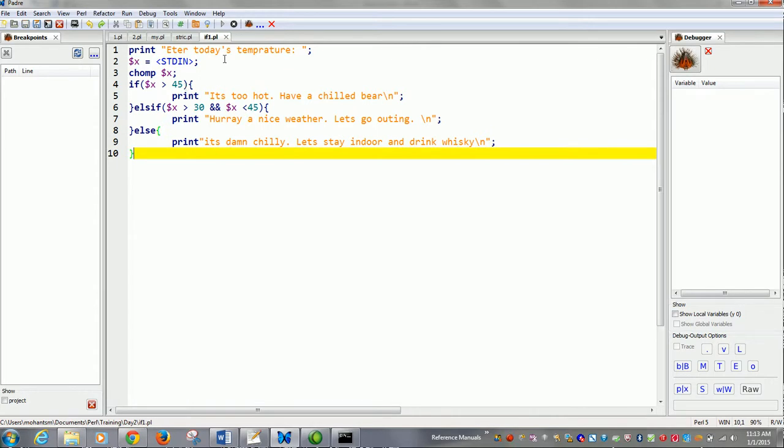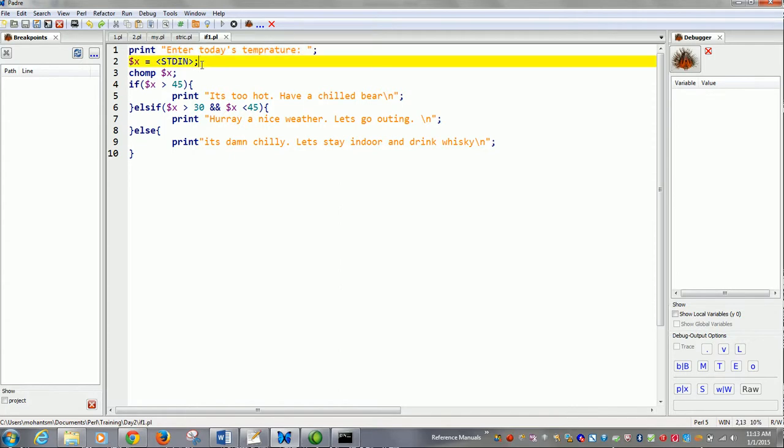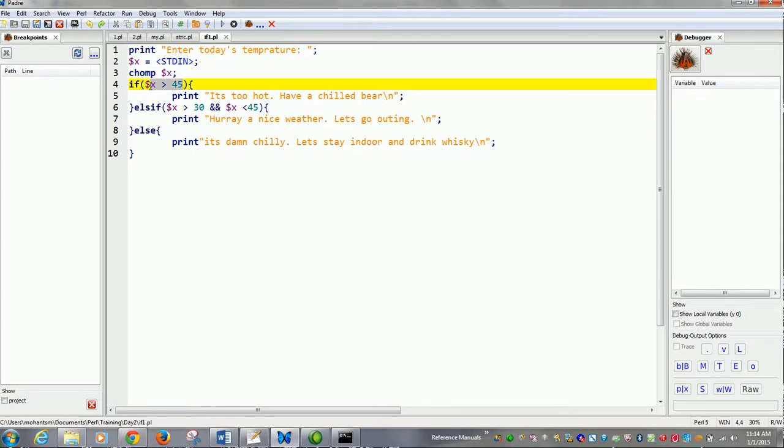What it does, first of all, it asks you the temperature. Enter today's temperature. Nice printing statement, nothing hi-fi code in this. Then it assigns whatever input the user gives to the variable $x, and the moment you give $x, the stdin, you press enter, so chomp is being used to remove the newline. Now it checks the value of $x.